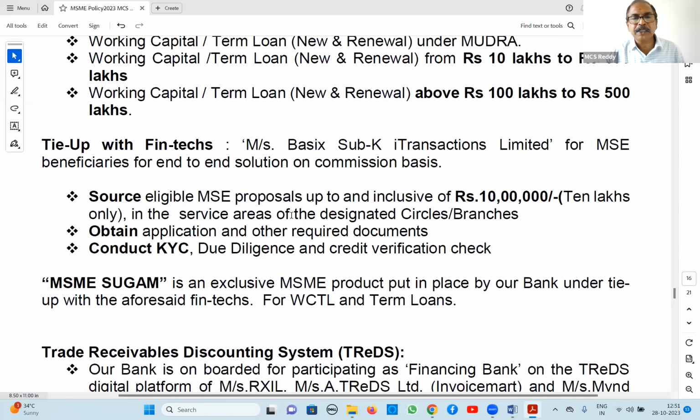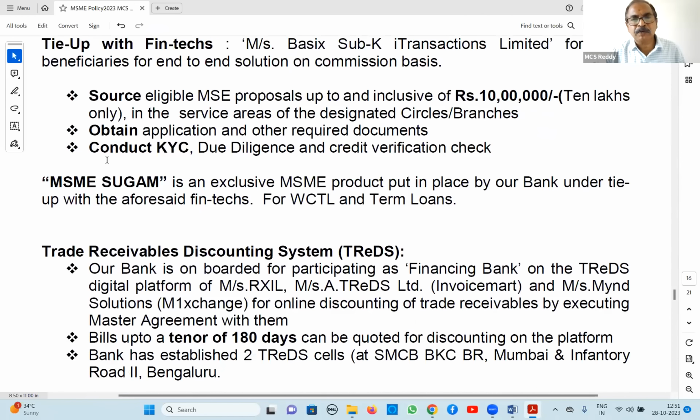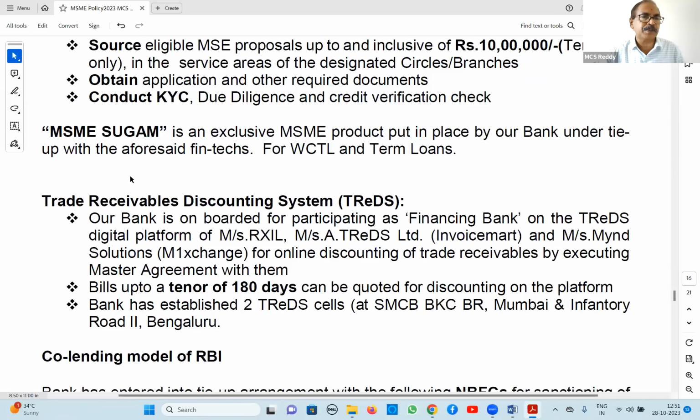And they will obtain the application and other documents. They will also conduct KYC due diligence. But for loans up to 10 lakhs, outsourcing is permissible. Of the fintech company types, MSME Sugam is one where everything is done through these people. And even the STP mechanism is there, we will discuss. MSME Sugam through STP, it is being done now.